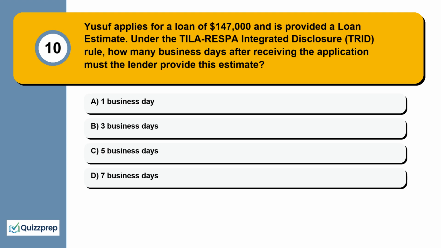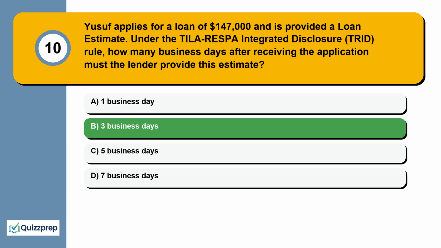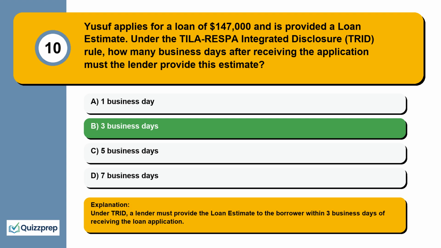Question 10. Yusuf applies for a loan of $147,000 and is provided a loan estimate. Under the TILA-RESPA Integrated Disclosure (TRID) rule, how many business days after receiving the application must the lender provide this estimate? 1 business day, 3 business days, 5 business days, 7 business days. Under TRID, a lender must provide the loan estimate to the borrower within 3 business days of receiving the loan application.